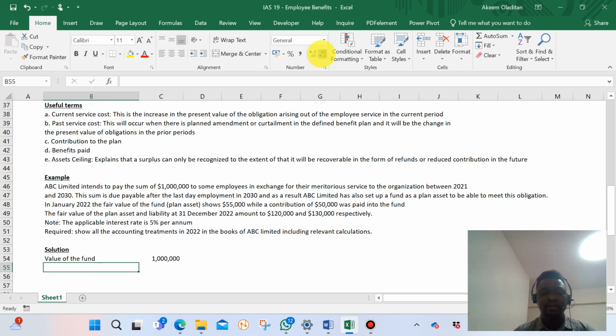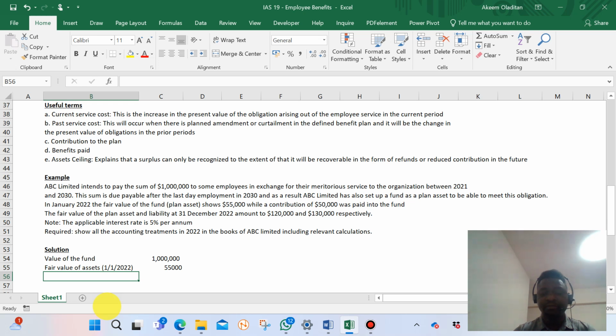In January 2022, the fair value of the plan asset, that is, the fair value of assets at 1/1/2022, is $55,000.